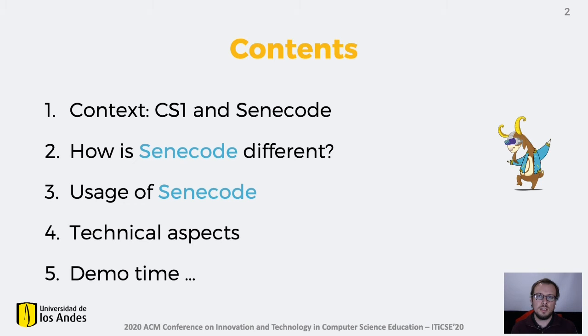So the content of my presentation is going to be the following. First, I'm going to start with some context for this project. Then I'm going to present our platform, which is called Zenecode, and I'm going to explain how Zenecode is different from other programming practice platforms. And then I'm going to show you some details about how it has been used in our programming course. Then I'm going to present just a single slide with some technical aspects of the solution. And finally, I'm going to present a small demo of the tool.